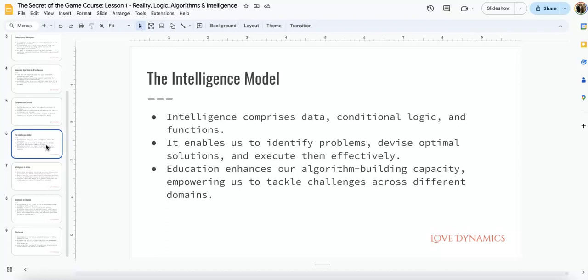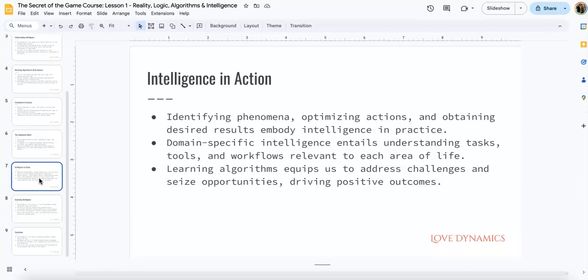Education enhances our algorithm building capacity and thus our intelligence, and empowers us to tackle the challenges of those different domains. So, intelligence in action: we're identifying phenomena, meaning data, optimizing actions, that conditional logic, and then obtaining the desired results, meaning actually doing the algorithms or task level actions. That's how we're going to be driving the results for us.